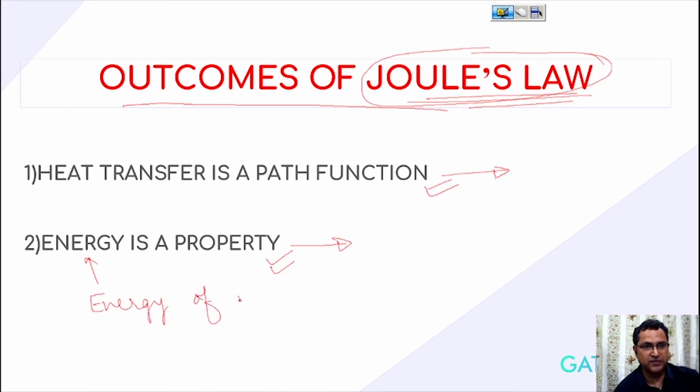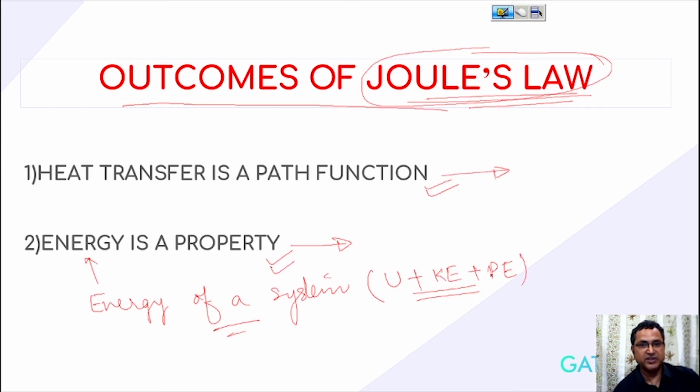Energy of a system. Don't understand this energy as your energy transfer. It is the energy of a system. And what is the energy of a system? As we have already discussed, it is the sum of internal energy plus kinetic energy plus potential energy. These are the three types of energy which constitute the energy of a system, and this energy of a system is your property.